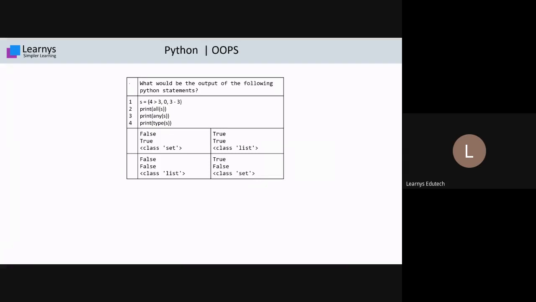Yes, you can type in the chat. Yeah, Daksh is saying explain. Okay, so please explain, sir. Daksh is asking for that.